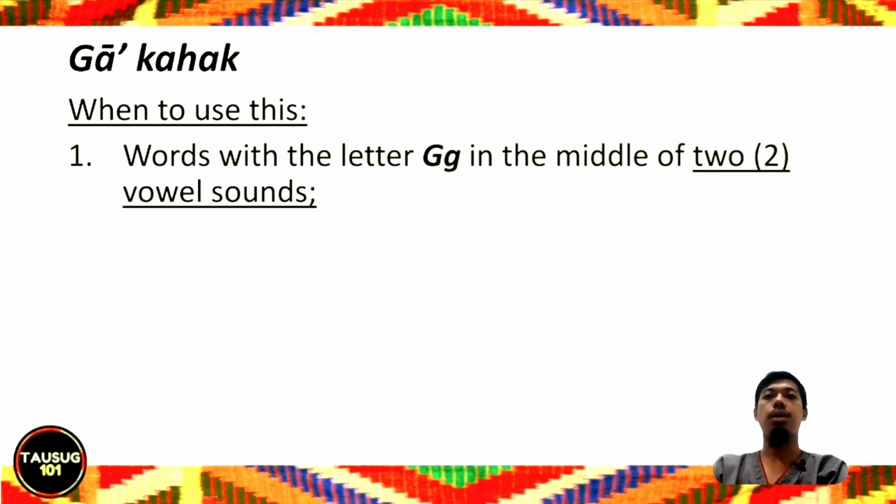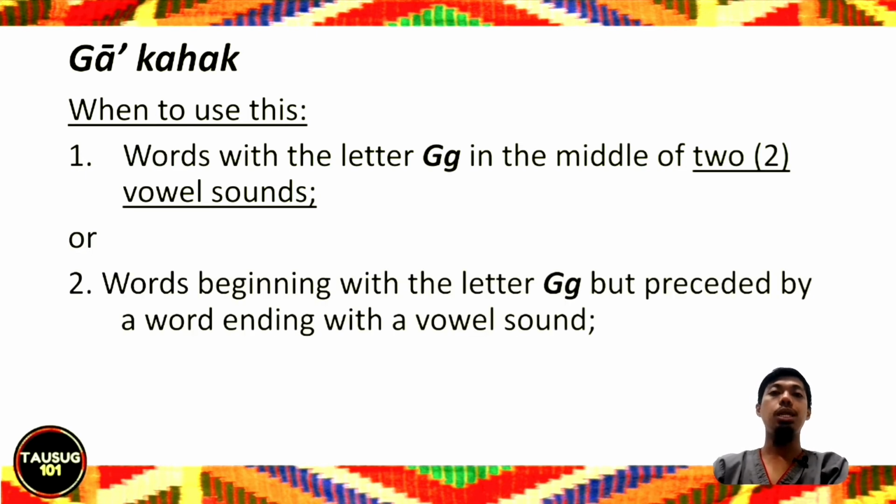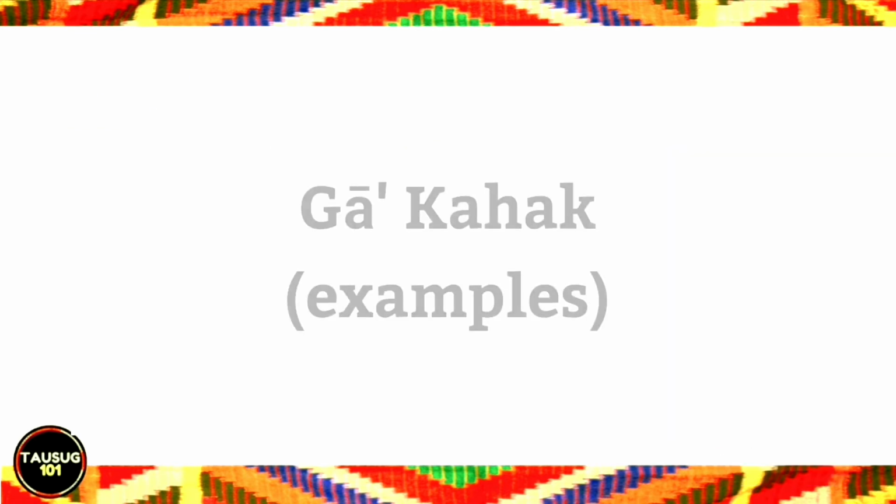It's the same with the ba mahangin. We use ga kahak with words when the letter ga is in the middle of two vowel sounds, or with words beginning with the letter ga but preceded by another word ending with a vowel sound, in which the ga now is in between two vowel sounds. So whenever the ga or the letter ba are in between two vowel sounds, they now assume the softer sound, which is the ba mahangin or the ga kahak.